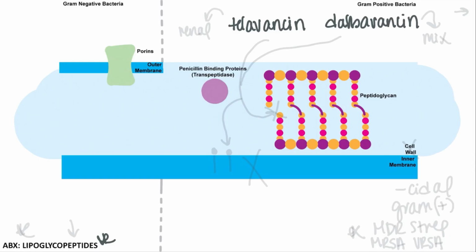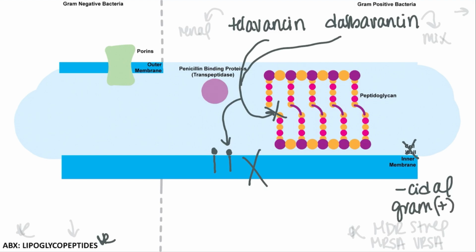And these agents are very similar in mechanism of action to vancomycin, where they will both bind to the growing peptidoglycan chain to prevent further cross-linking and cell wall synthesis. And these agents also have a lipophilic tail group that allows them to insert into the bacterial cell membrane and disrupt bacterial cell membrane function, also leading to bacterial cell death.